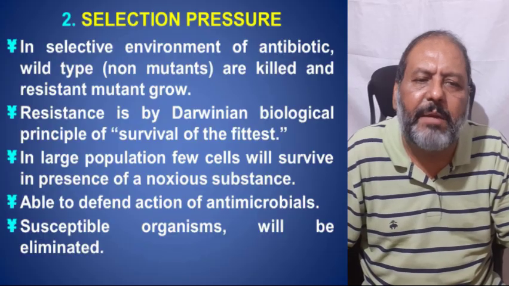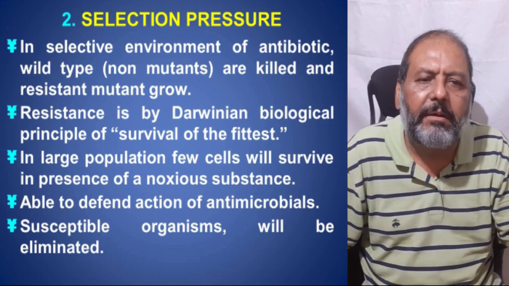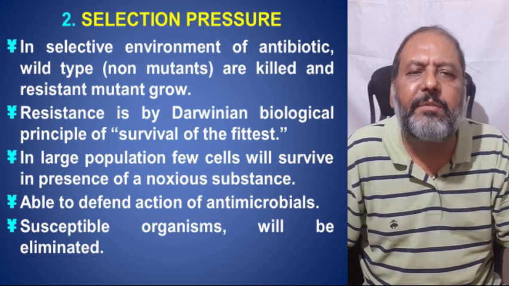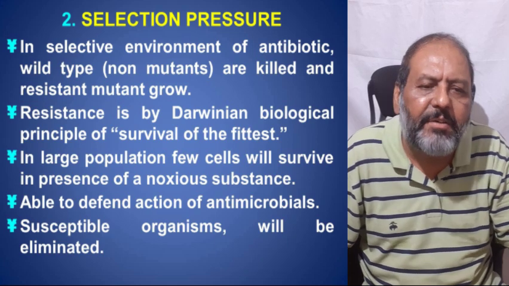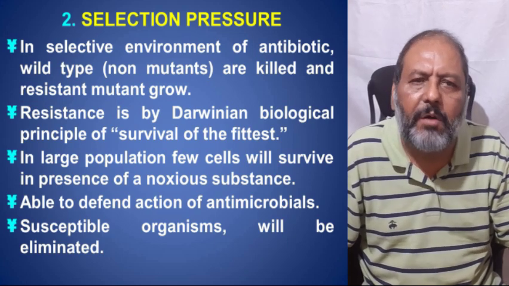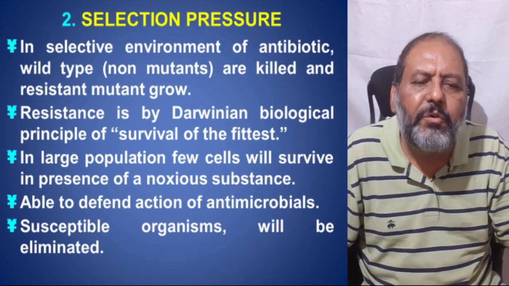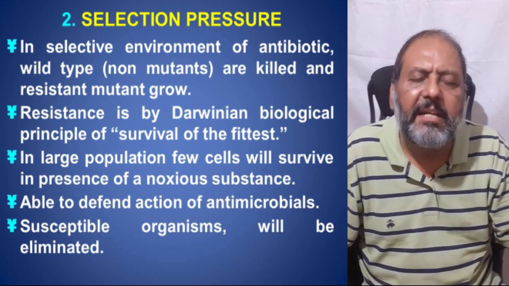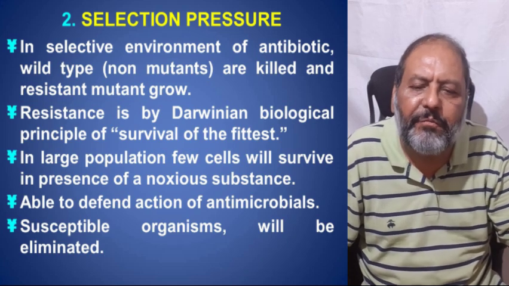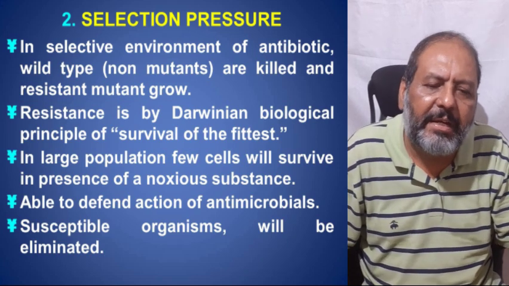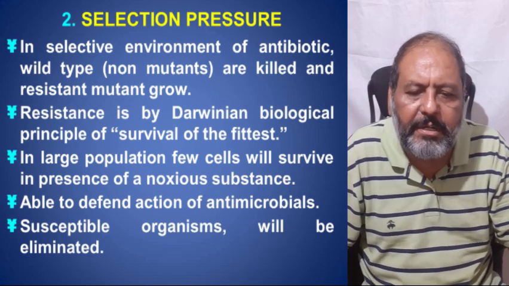In the selective environment of the antibiotic, the wild type, which are non-mutant, are killed and the resistant mutants are able to grow. The resistance follows the Darwinian biological principle of survival of the fittest. In a large population, a few cells can survive in the presence of a noxious substance, and they are able to defend against the action of the antimicrobials, and the susceptible organisms will be eliminated.